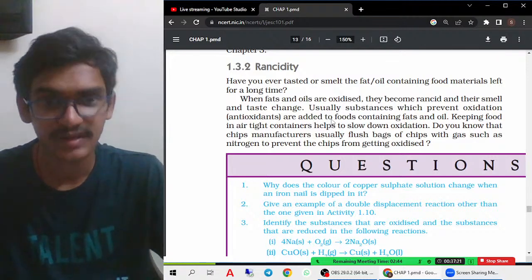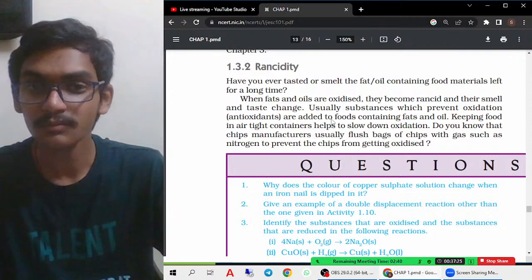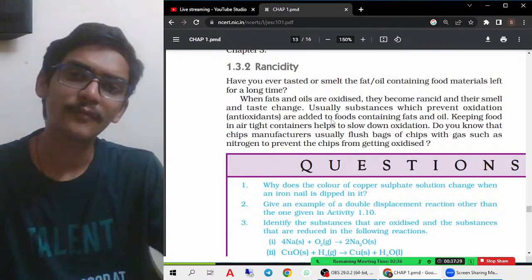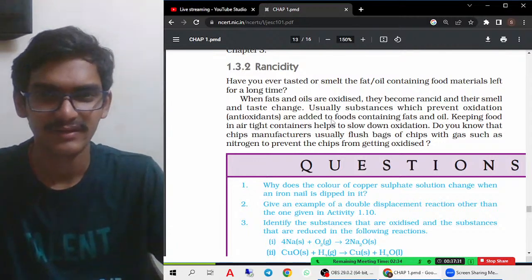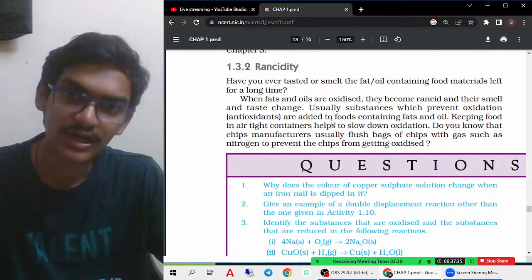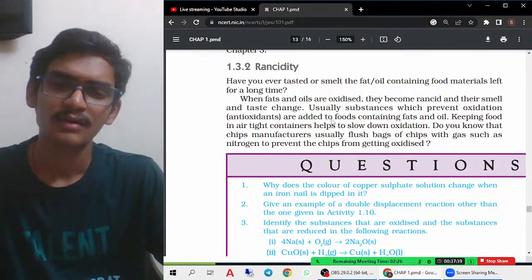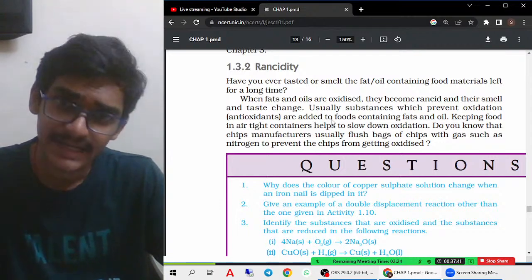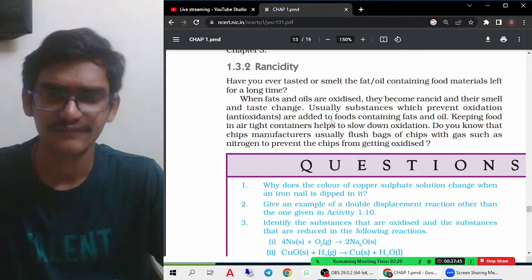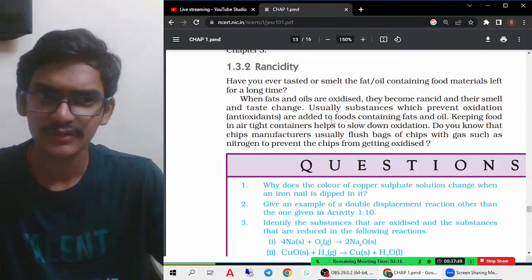So how can we prevent rancidity? We can prevent rancidity by adding antioxidants. You have to keep it away from oxygen, but you can't keep it away completely, no? So you have to keep it in an airtight container, in a refrigerator, and do vacuum packing. Vacuum packing, airtight containers, adding antioxidants, and keeping in refrigerators all help in preventing rancidity.